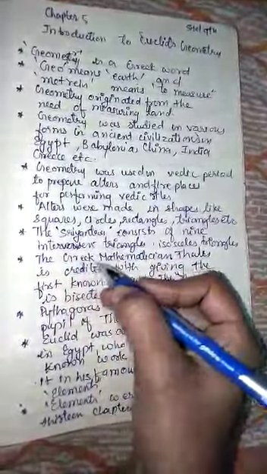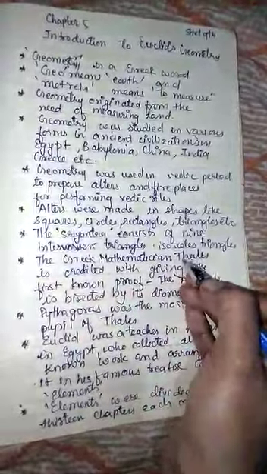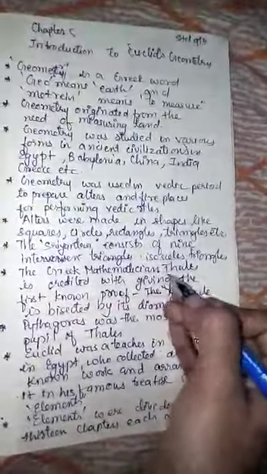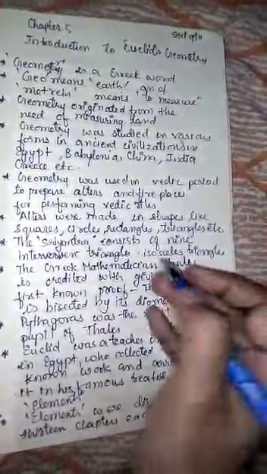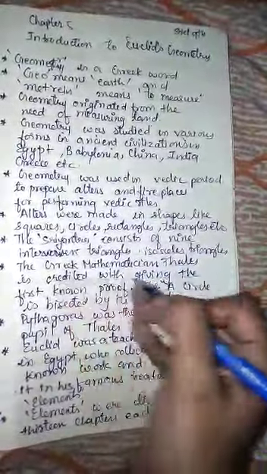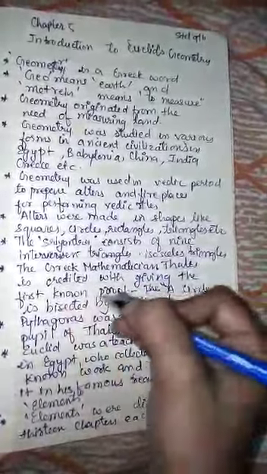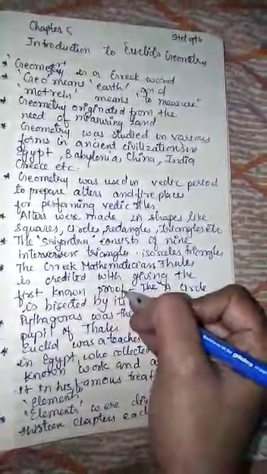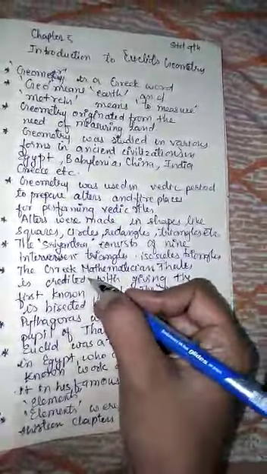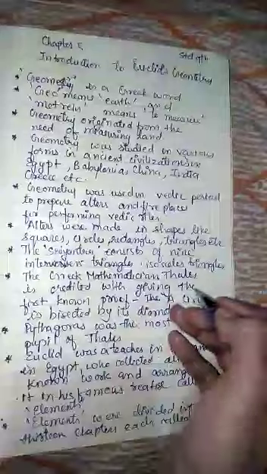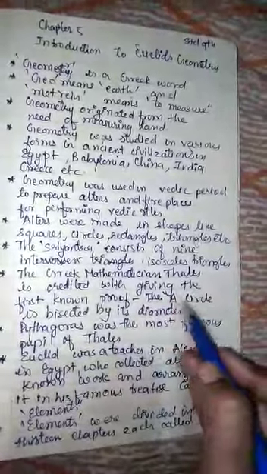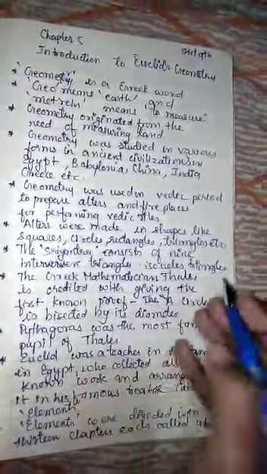Now you might have heard about the great Greek mathematician Thales. This Greek mathematician is given the credit of inventing the first known proof. The first known proof was given by Thales. Now what was this proof? A circle is bisected by its diameter.